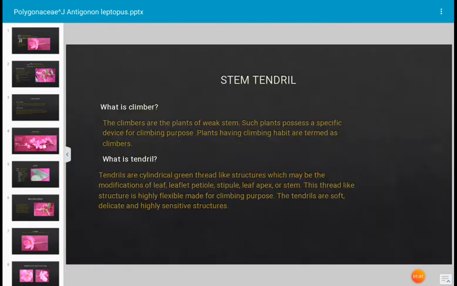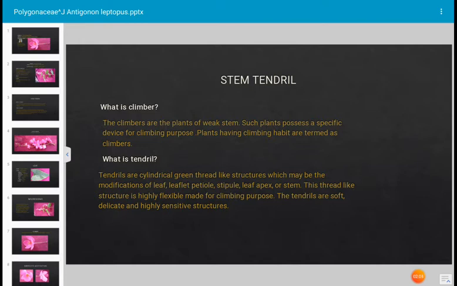This is the stem tendril, the stem of the plant that is modified to tendril-like structure for climbing purpose. And what are climbers? The climbers are the plants of weak stem. The plants which have weak stem require support to climb over other plants.